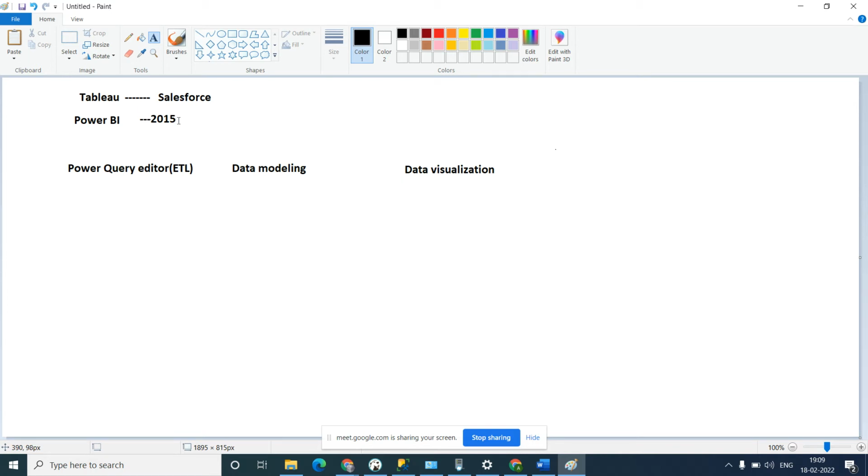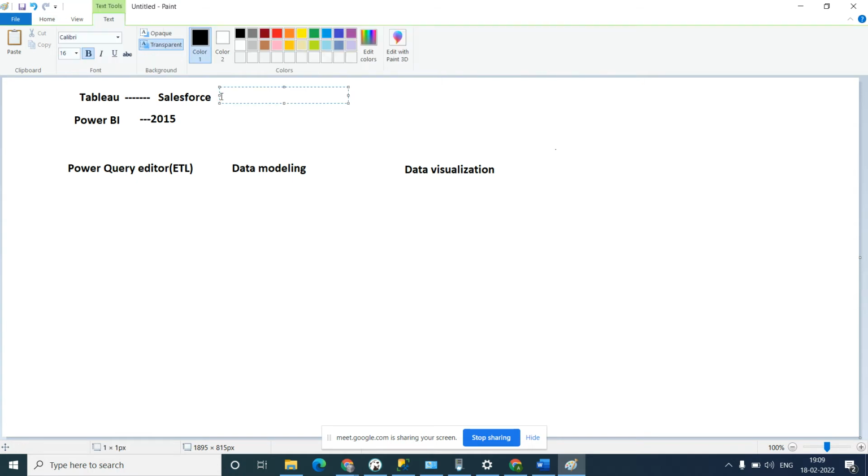Now when they came in 2015, what was the thing that would attract the customer? Tableau was asking for money for licenses, even for a desktop license, and a server license.